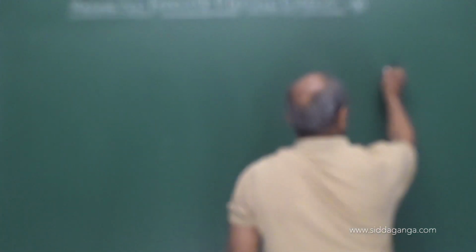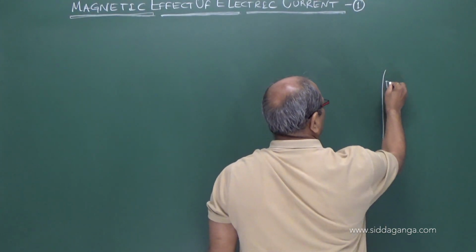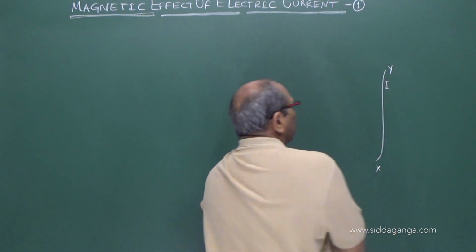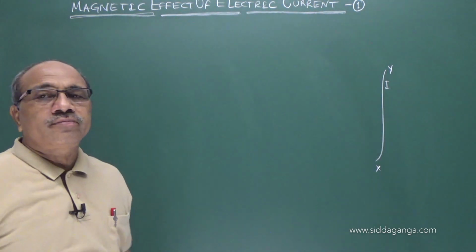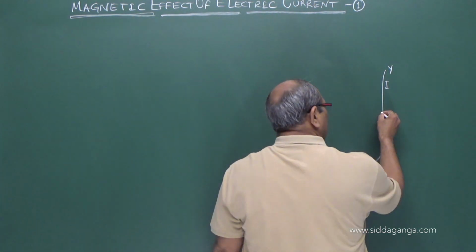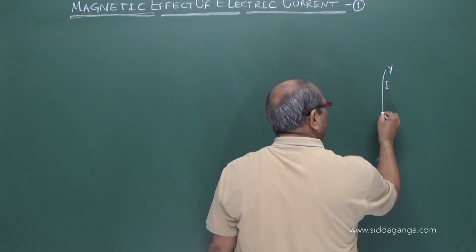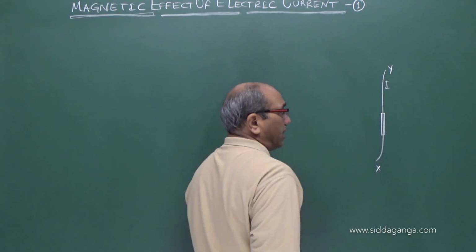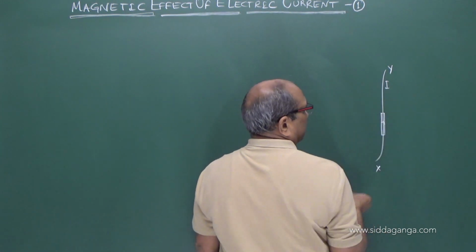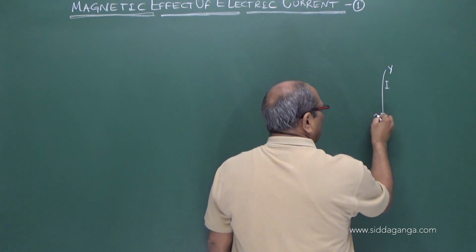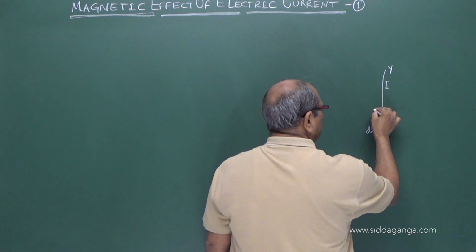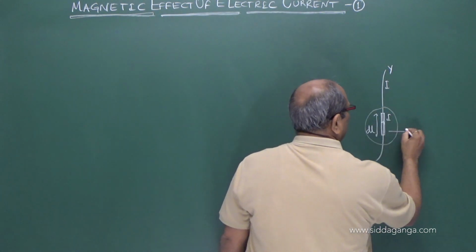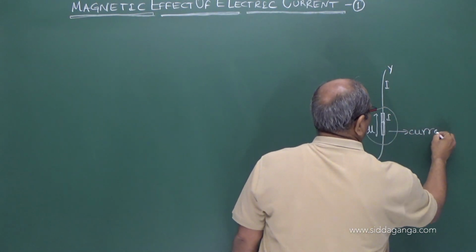So before coming to that fact, if we have a wire XY carrying current, to understand the magnetism of this, we consider a small elemental length dl of the conductor carrying current I. This we call a current element.